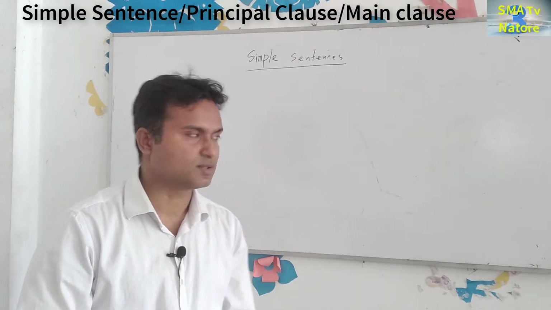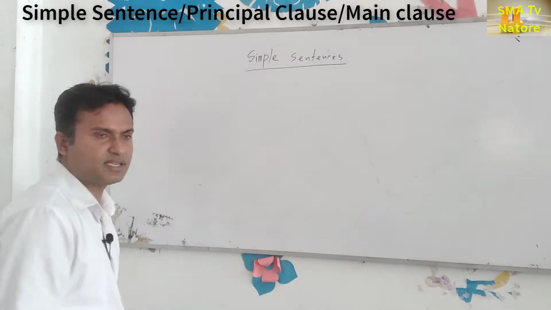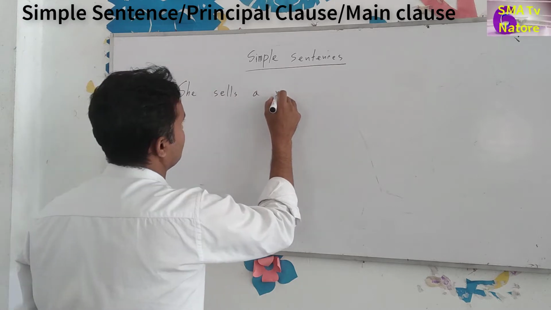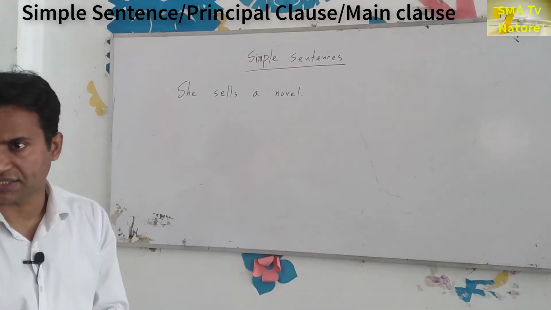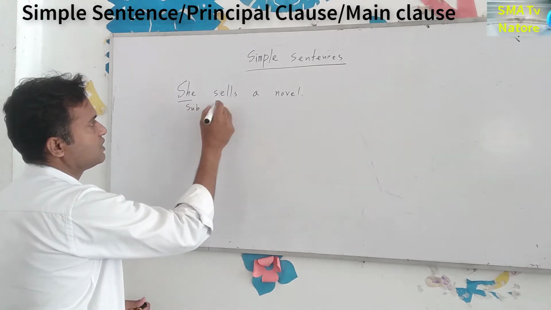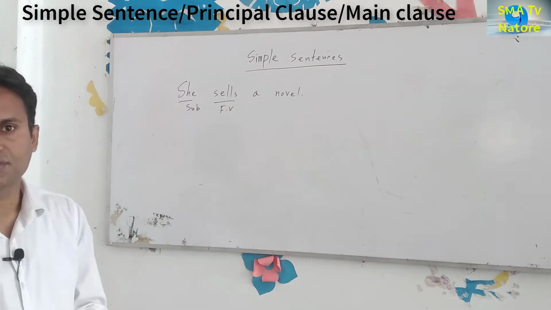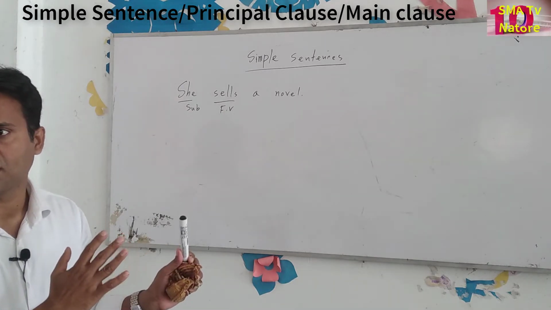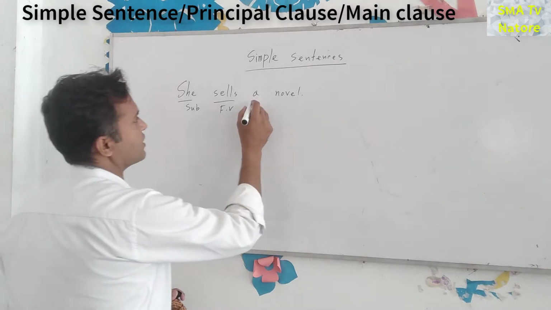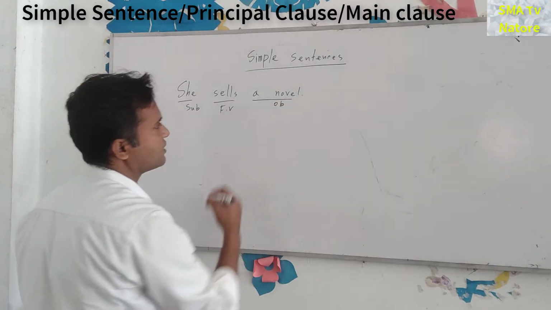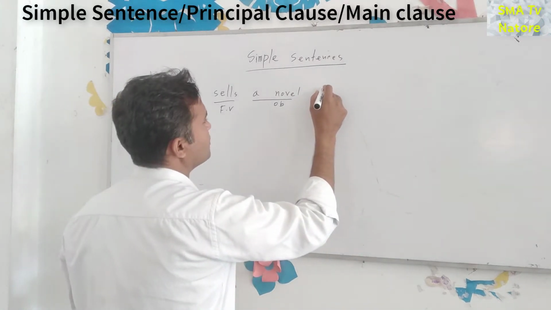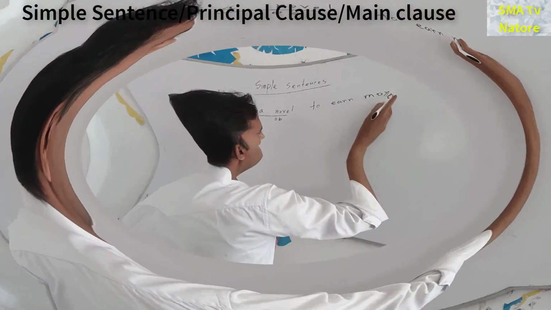Okay. So at first we have to know that in the simple sentence, for example, we can say that she sells a novel. You know that this is the simple sentence, but why? First one, we have to find out that this is the subject. Next one, this one the finite verb. So in this sentence, what is finite verb? Okay. Next one is object. Next one, we can increase this sentence. For example, to earn money.